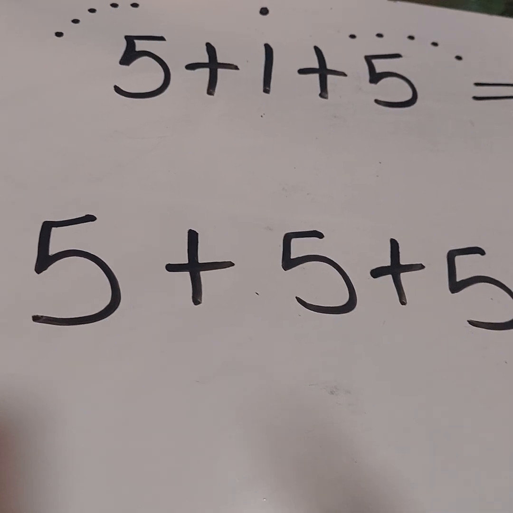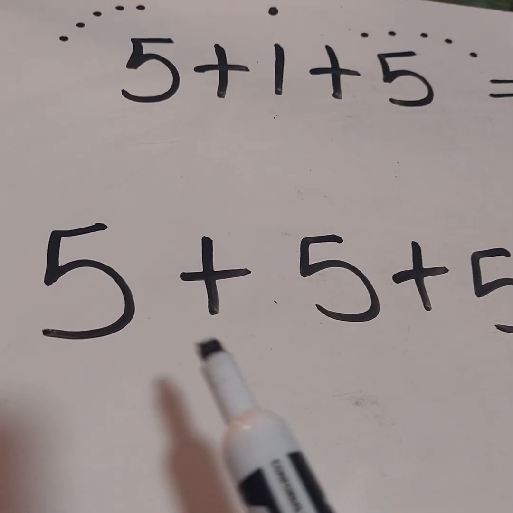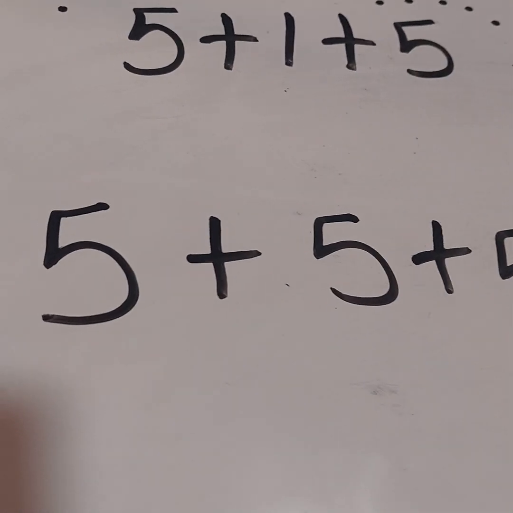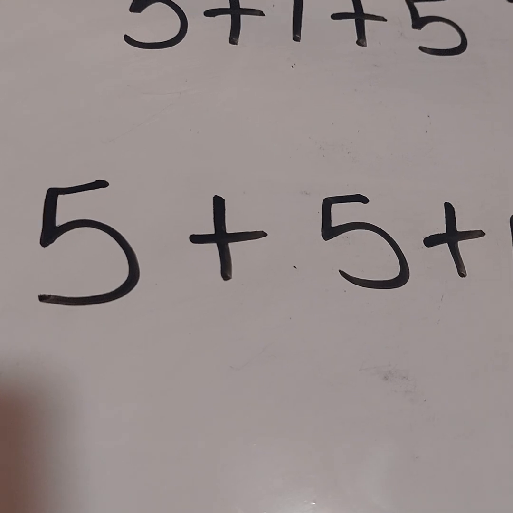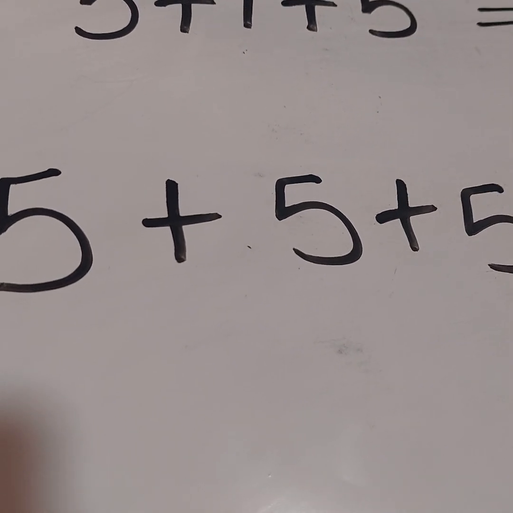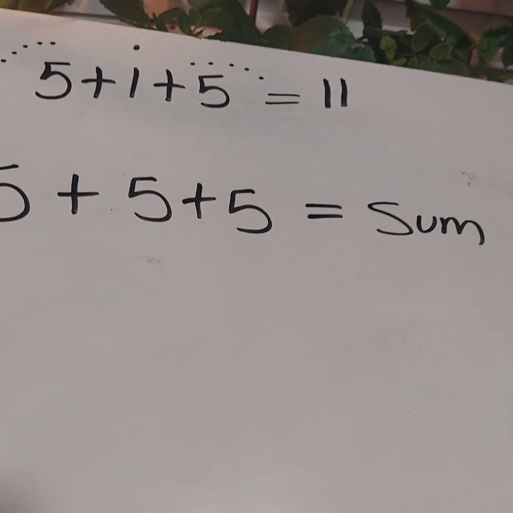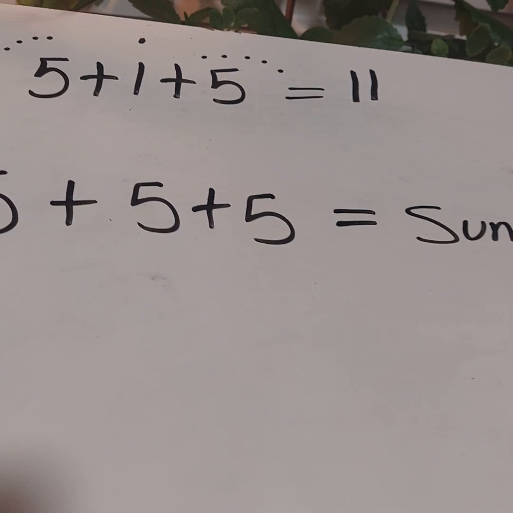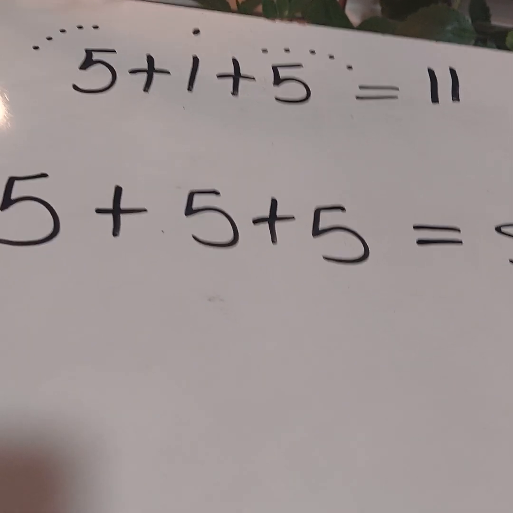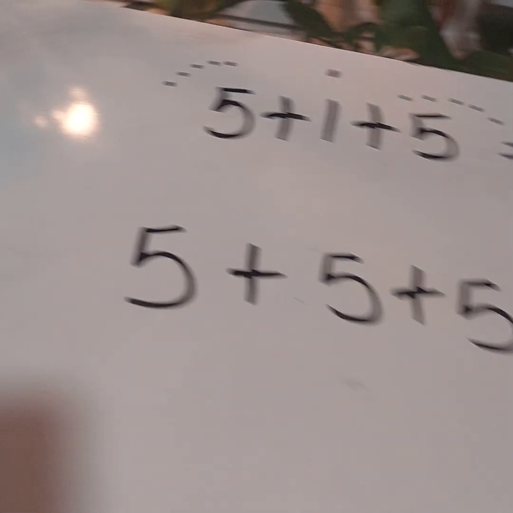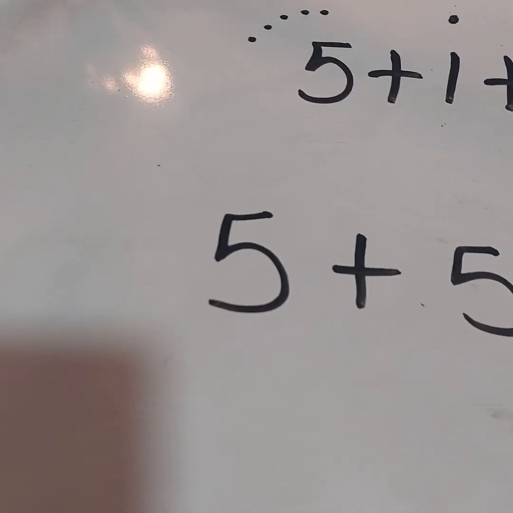When we find the total using addition, in this case, we are going to call that answer the sum. Okay? So the sum is represented by the total. So the total in this case would be 15 because 5 plus 5 plus 5 is going to be 15.